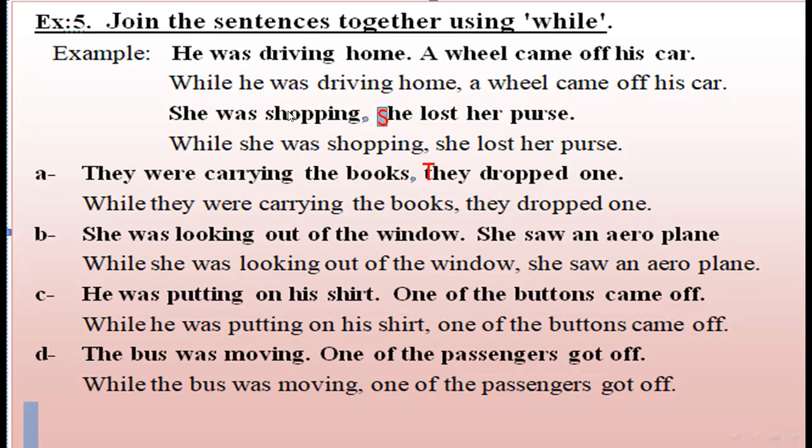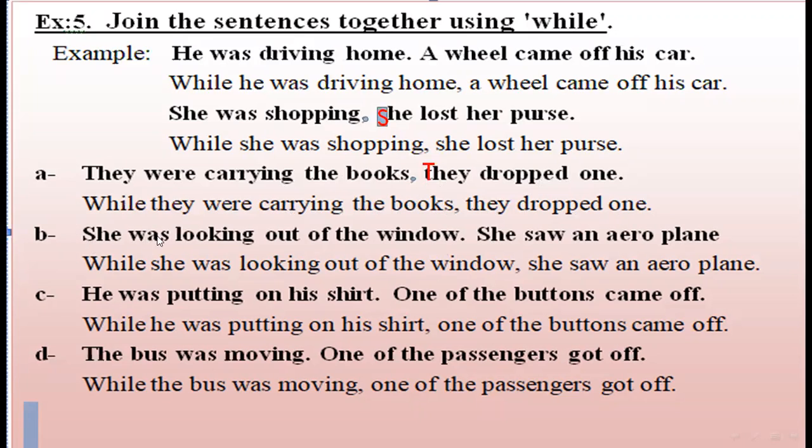The second example is: She was shopping. She lost her purse. Start the sentence with the word while. While she was shopping, comma, capital letter changed into small letter, she lost her purse. We have the first sentence: They were carrying the books. They dropped one. While they were carrying the books, comma, they dropped one.